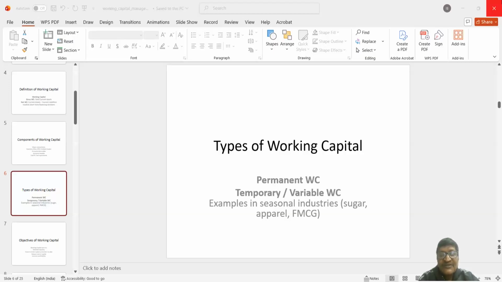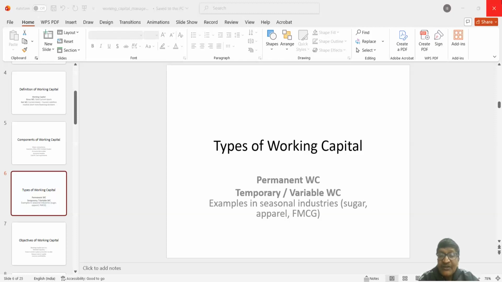So, there are 12 months, January to December. Now, in these 12 months, there are different levels of working capital requirement. So, we have to keep in mind what is the lowest requirement in any month? That is the permanent working capital for the business.